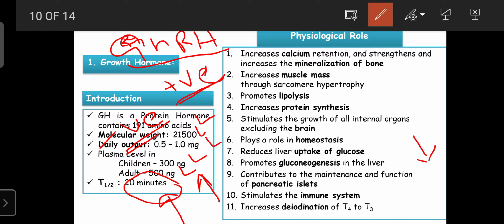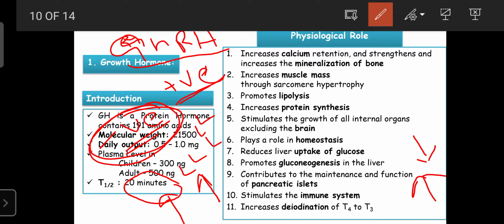When the growth hormone level in the plasma increases more than normal, the negative feedback mechanism is activated. It helps to decrease the elevated growth hormone in the plasma. The phenomenon is the same.